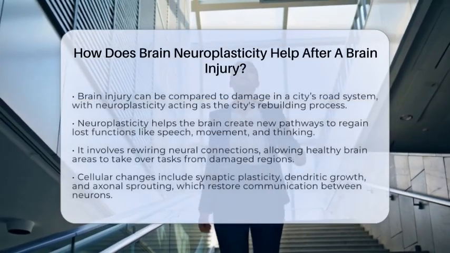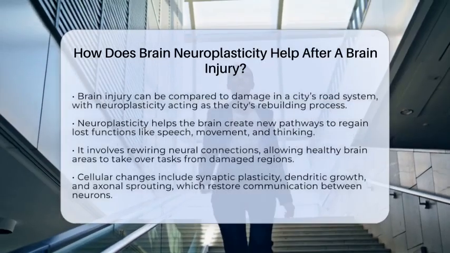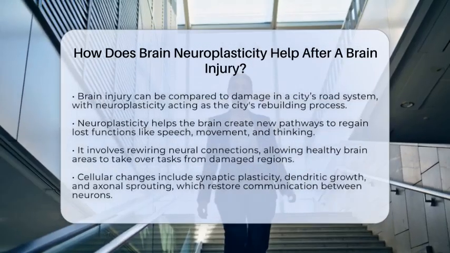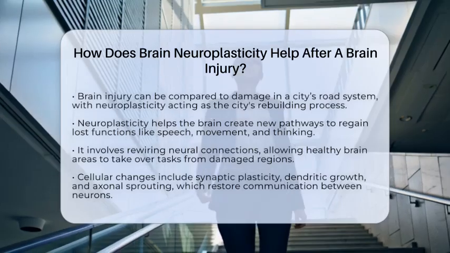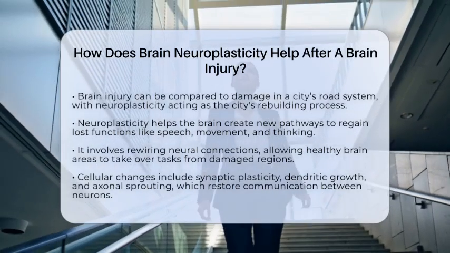How does brain neuroplasticity help after a brain injury? Imagine your brain as a city with many roads connecting different neighborhoods. When part of the city gets damaged, like from an injury or surgery, neuroplasticity is the city's way of rebuilding and rerouting traffic to keep everything moving smoothly.